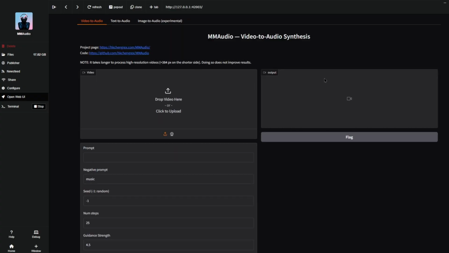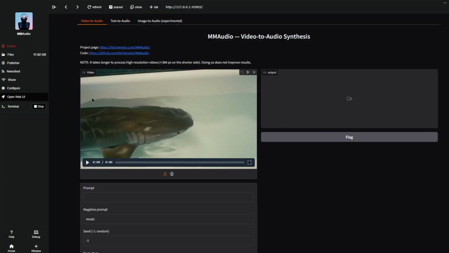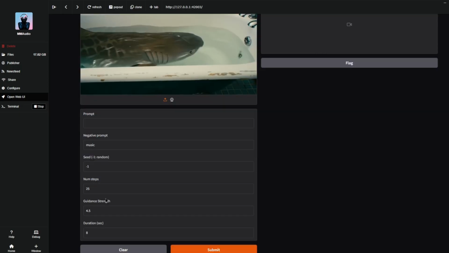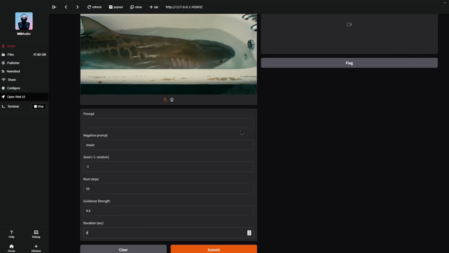Then you'll have a product here on the right. So let's do that right now. I'm going to put a video of this shark in a tub that has no audio. It's 8 seconds long. I'm not going to put anything in the prompt. You could put something in the prompt if you want.